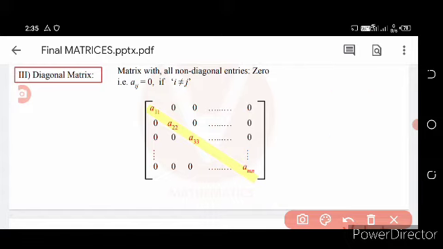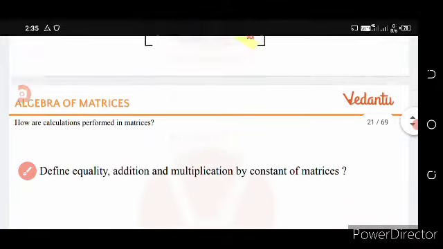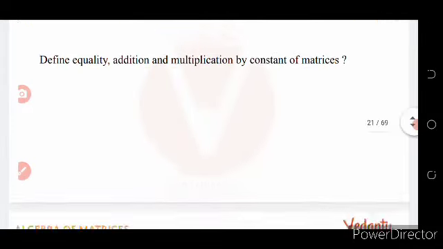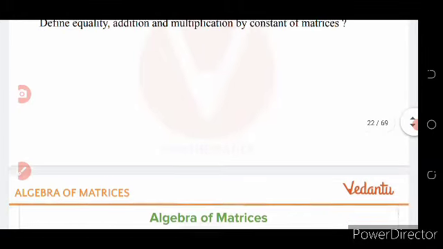Then come to algebra of matrices, that is, how calculations are performed in matrices: defining equality, addition and multiplication by a constant.